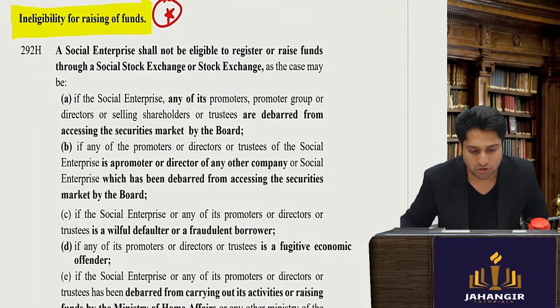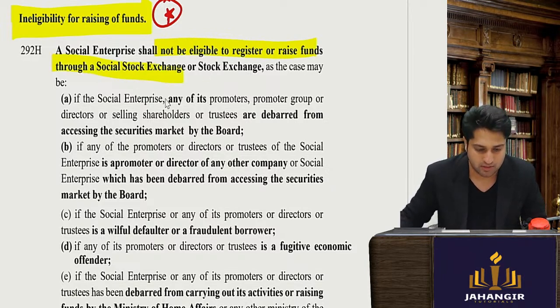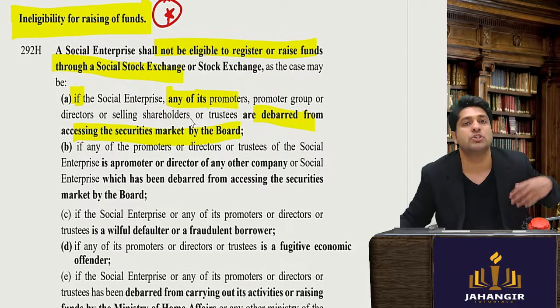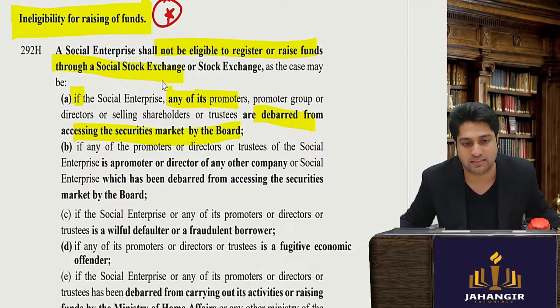So let's see. A social enterprise shall not be eligible to register or raise funds through a social stock exchange if any of its promoters are debarred from accessing the stock market. So if the promoters are debarred from accessing the stock market, they cannot raise funds.